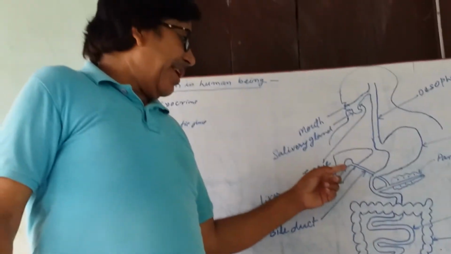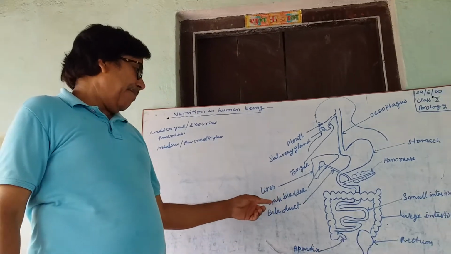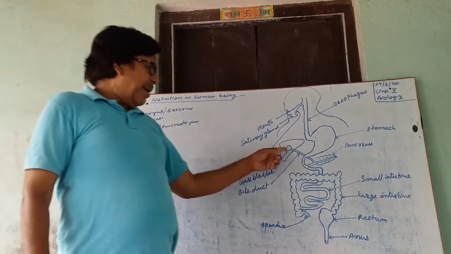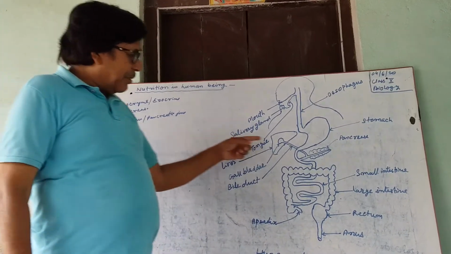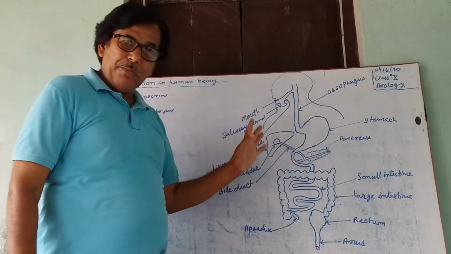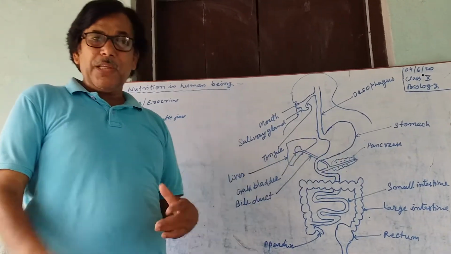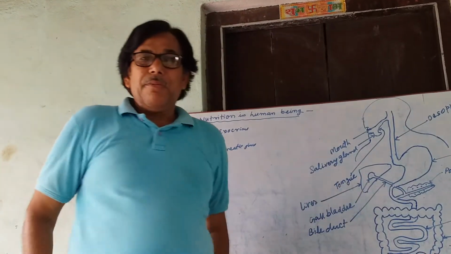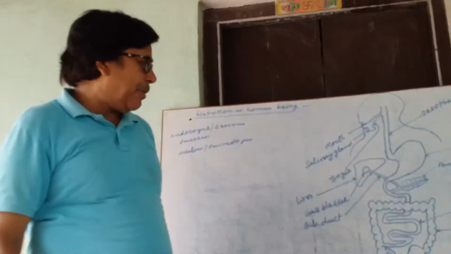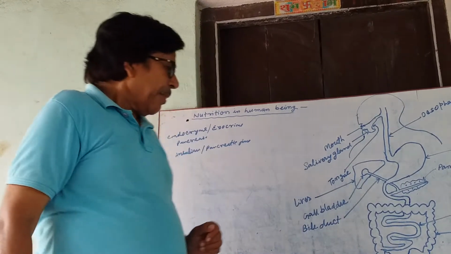Liver has a gland, gallbladder. This contains bile juice. The bile juice passes through the bile duct into the small intestine, and pancreas produces pancreatic juice.